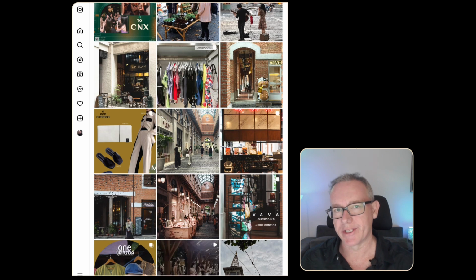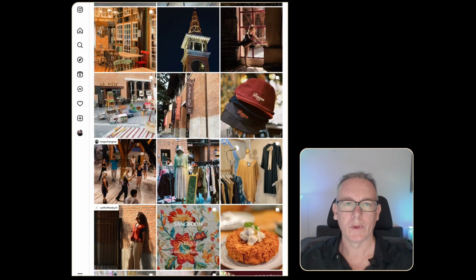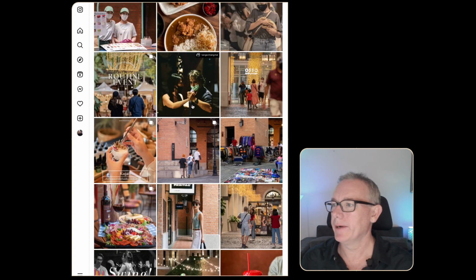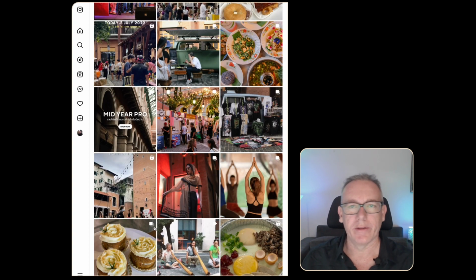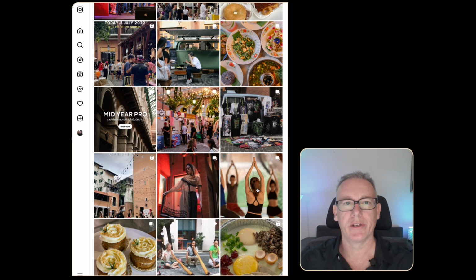So there's a shopping center in Chiang Mai called One Niman. It's got a whole lot of different shops and food. It would have events like tango. And I was living there, and things like yoga and these dance venues were stuff that I was always trying to use Facebook groups to find. So this is the sort of information that over time I'd like to be able to get out of ChatGPT.